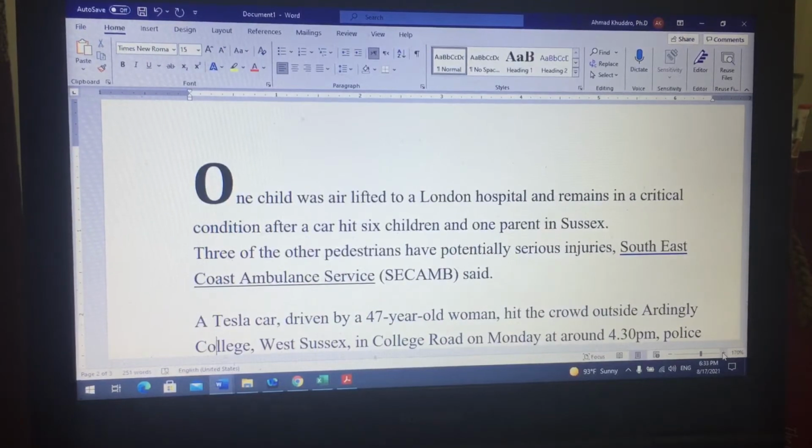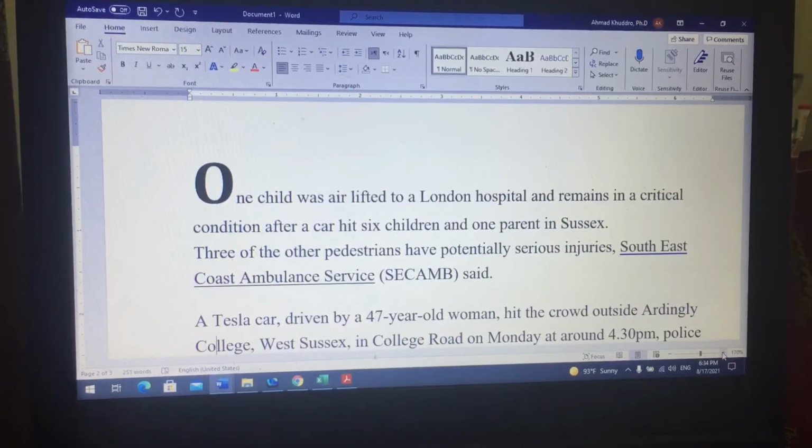Now, the other important feature in this particular section is SECAmb, which is an acronym for South East Coast Ambulance Service. And here we have a compound noun which consists of coast and ambulance and service, which are all nouns. But coast and ambulance are acting as adjectives to the word service.